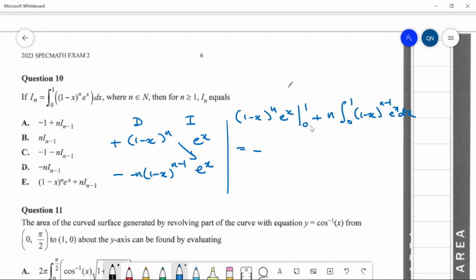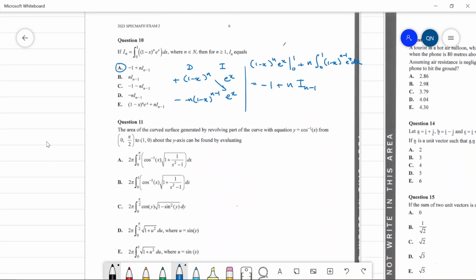So what happens if you plug in 0? You're going to get 1 and then e to the 0, which is 1. So just negative 1 and then plus n. And then this guy over here looks like it's just going to be I of n minus 1. It's a nice recursive formula there.